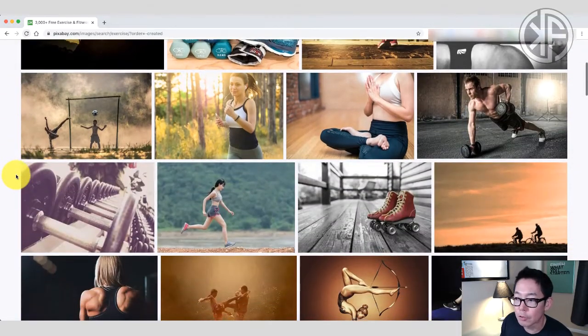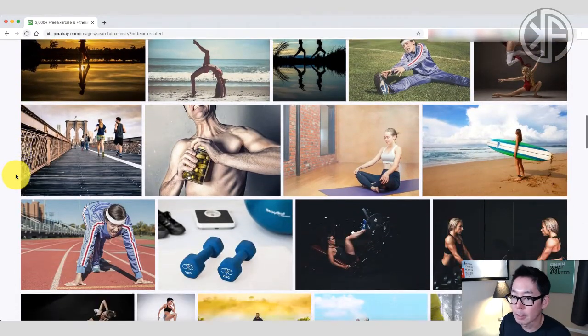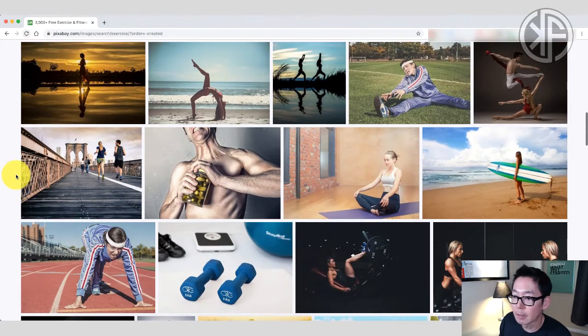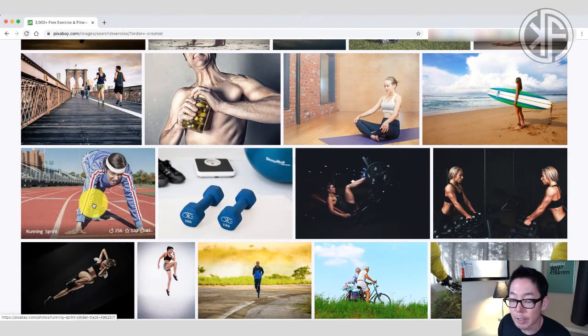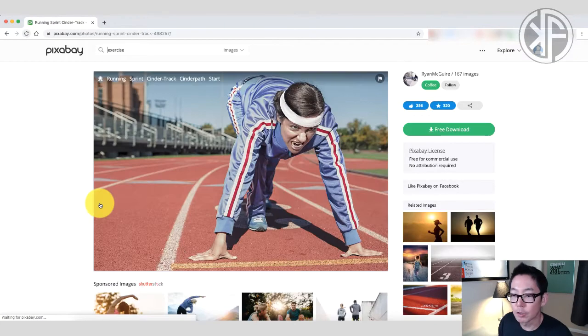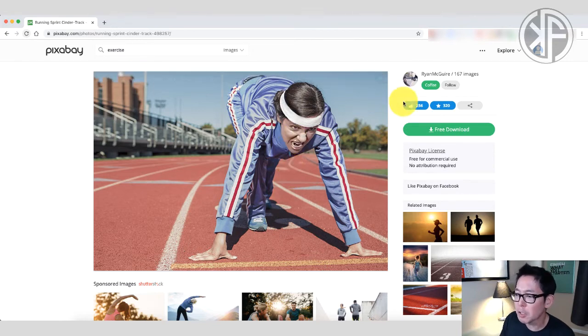Now, you can see all these photos over here, and since we're in the exercise niche, I'm going to look for something that's related to my product here. And let's say I really like this photo right here because it's a photo of this woman who is getting ready to start running. And you can tell she's got the intensity on her face and she's at the starting line. So this is a good image to use, let's say on a landing page or on your website, or even in your video to let people know that, hey, it's a great time to get started, right? But as you can see here, the contributor, his name is Ryan McGuire, and he has 167 images that he has contributed to Pixabay.